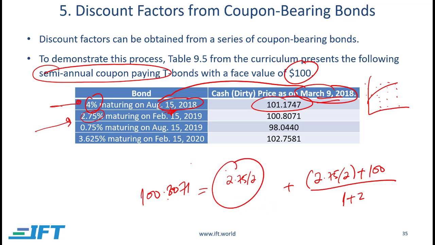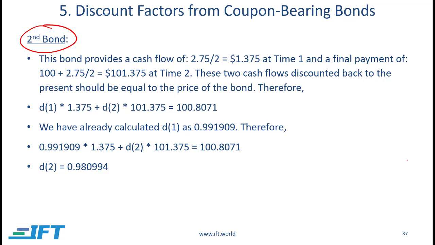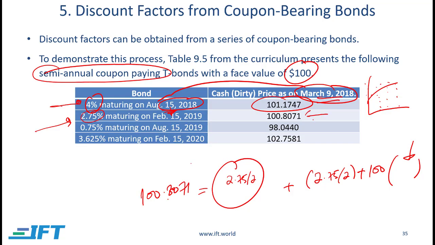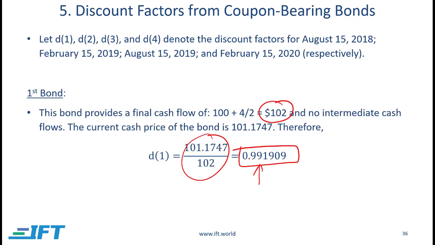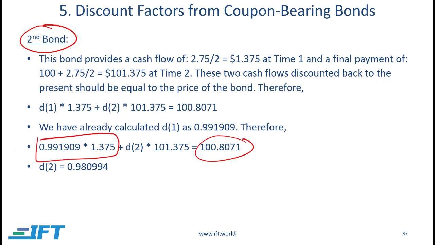I already know the discount factor for this payment. Now I need to figure out what will be the discount factor for this payment. And how do I do that? I know that it's going to become 100.8071. And how do I know that? Let me go back and show you again. I know that the price is 100.8071 right now, and I already know the first cash flow, and I know the discount factor for the first cash flow because I calculated that from the first bond, right? So I can plug that into the first cash flow, and then I can solve for the second cash flow discount factor.